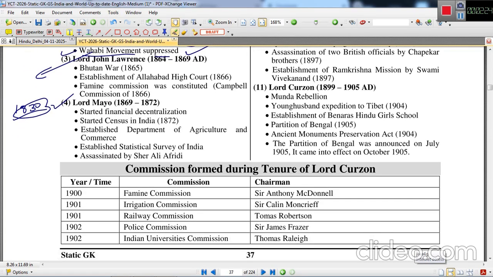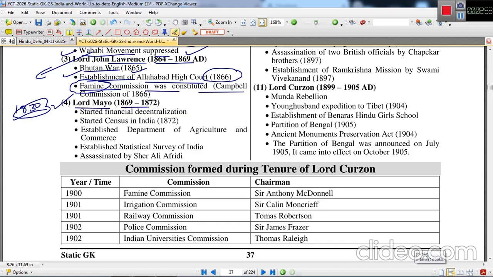Then the next one is Lord John Lawrence, who ruled between 1864 and 1869. The Bhutan War took place in 1865. The Allahabad High Court was established in 1866. And there was a big famine, for which a famine commission was constituted under the chairmanship of Campbell. So this is also called the Campbell Commission.